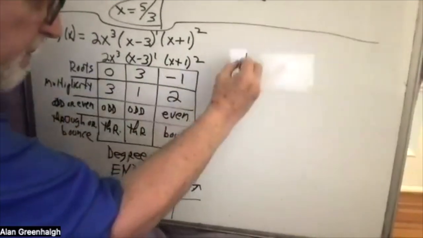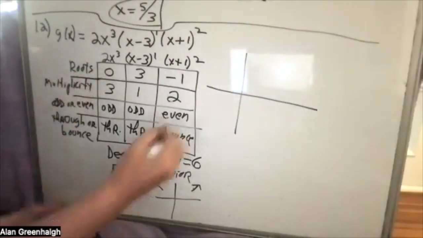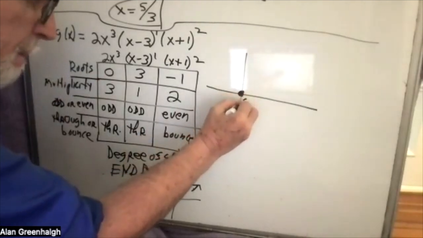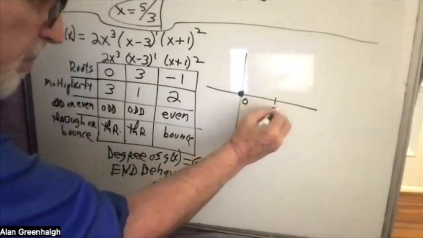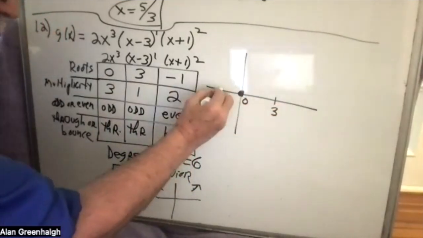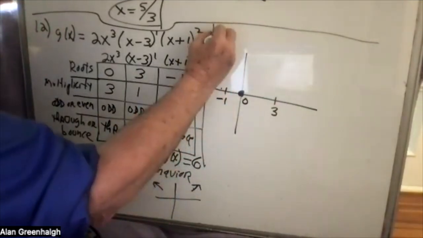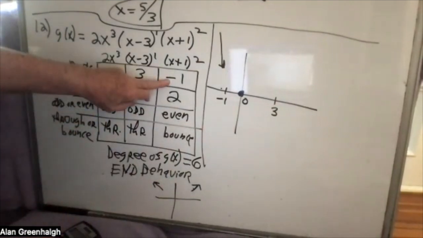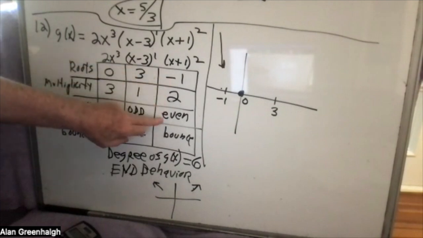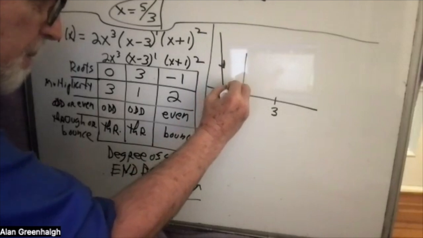Okay, so let's graph it. Now we graph it. And the roots are 0, 3, about over there, right? And -1, let's say over there. All right, so here's the graph. The graph is coming down this way. And when it gets to -1, wow, it gets to -1 first, and it bounces. So it gets here, and it bounces.